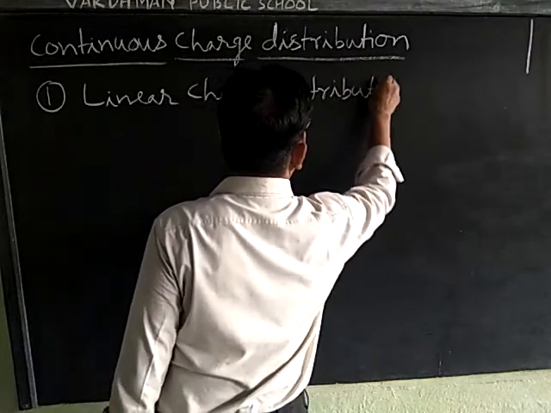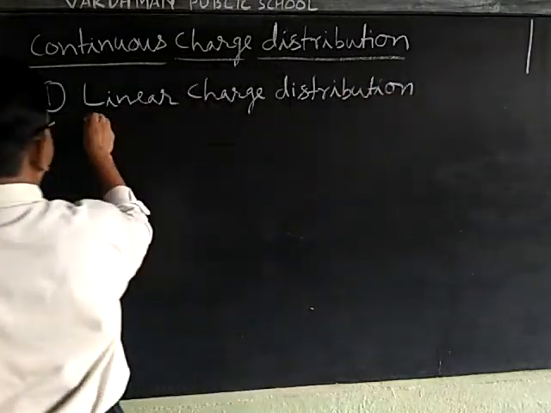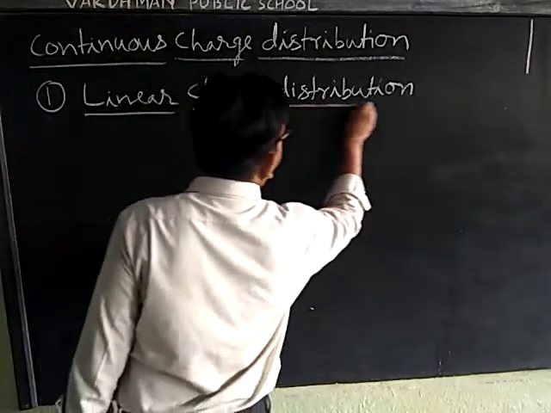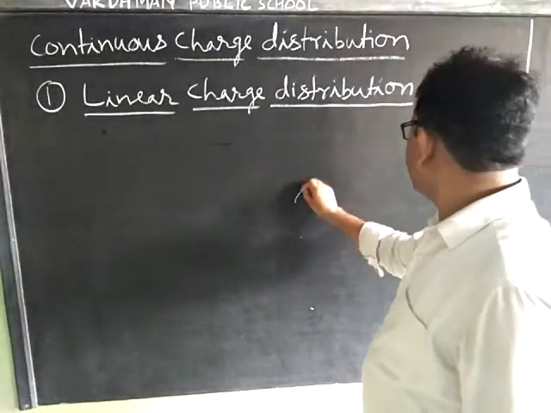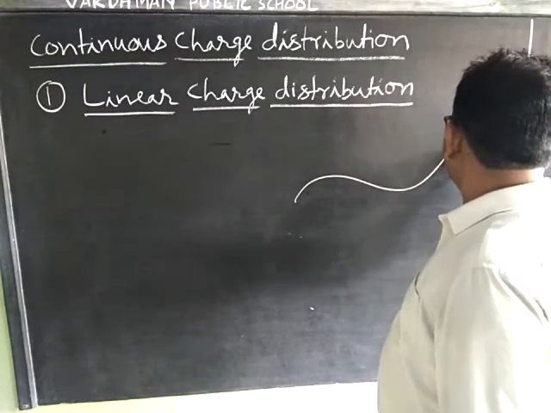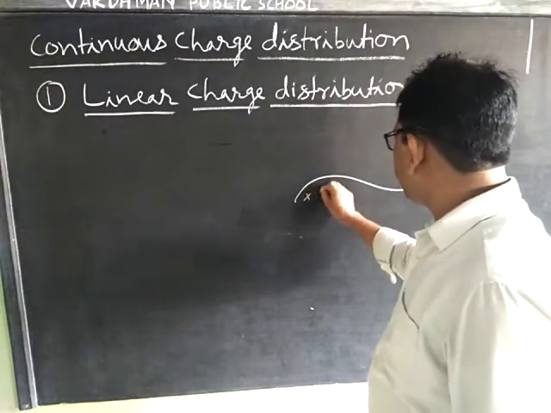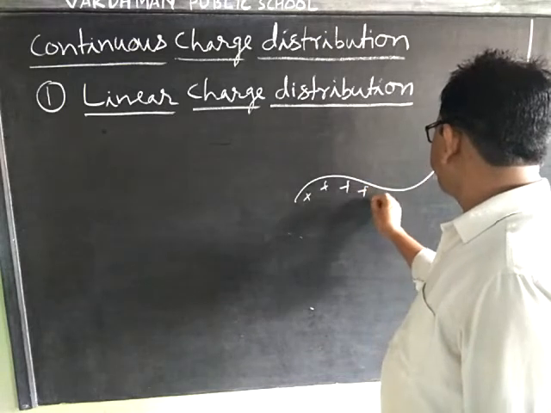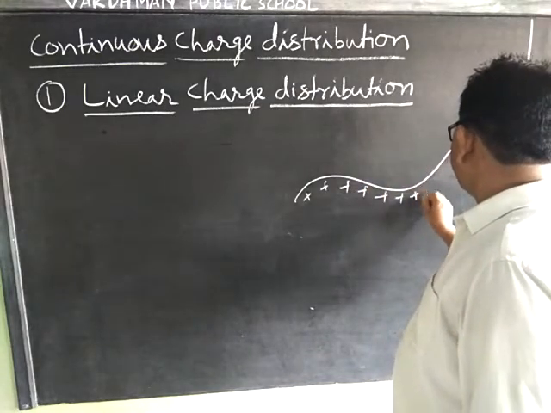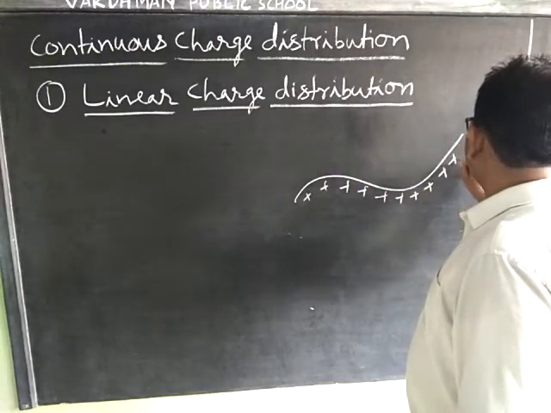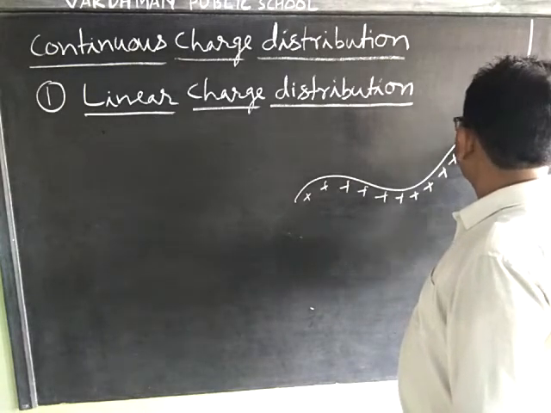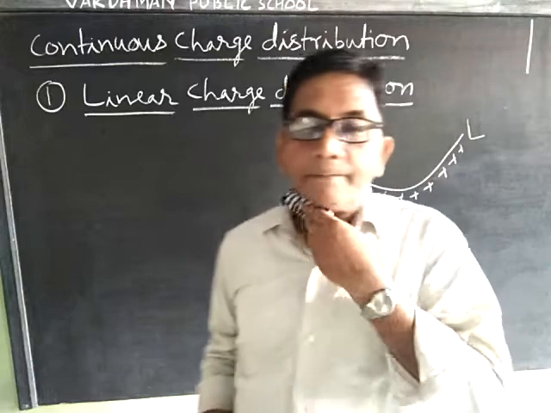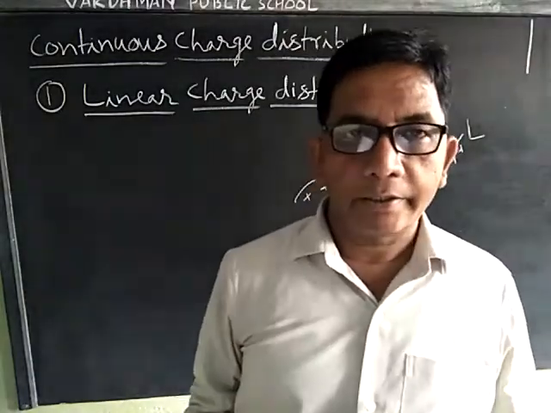What is linear charge distribution? In this case, charge is distributed along a line, say a straight line.